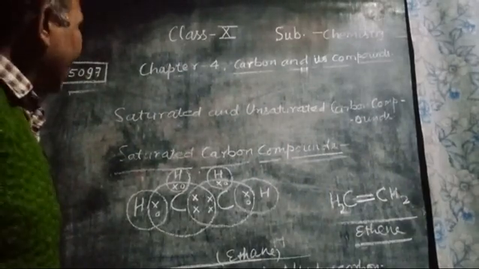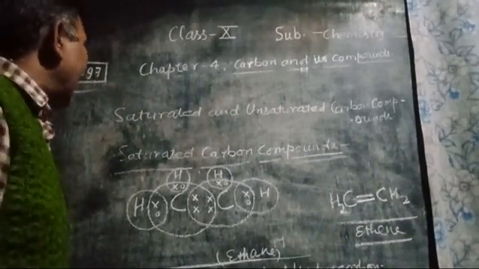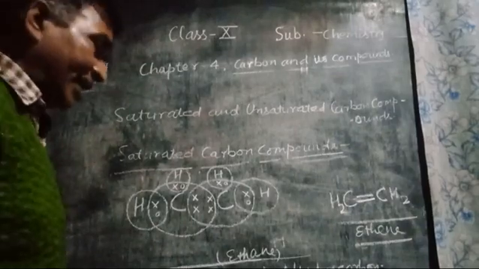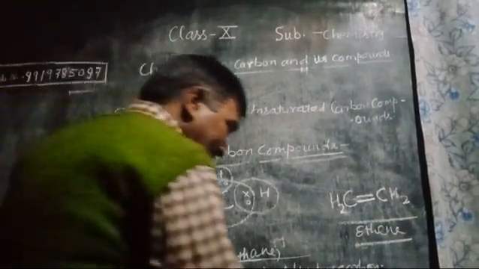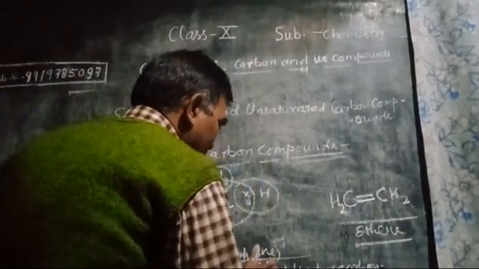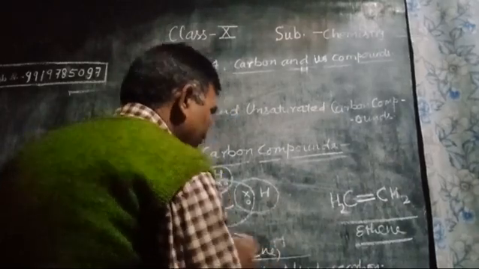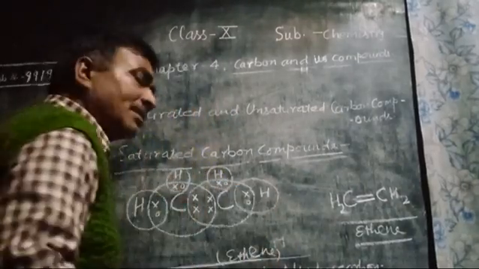Similarly, if 3 and 3 electrons of both the carbons take part in bond formation, then it is ethene now because two hydrogen atoms are lost.